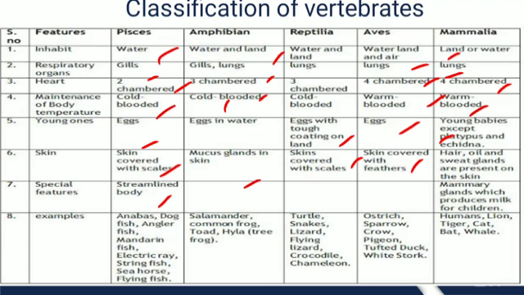They have hair, oil, and sweat glands present on their skin. They have a special feature, that is the mammary glands, which produce milk for their young ones. Some examples are humans, lion, tiger, cat, etc.